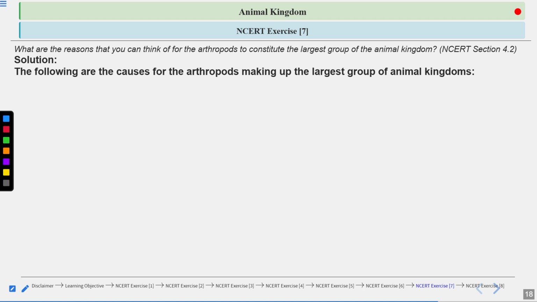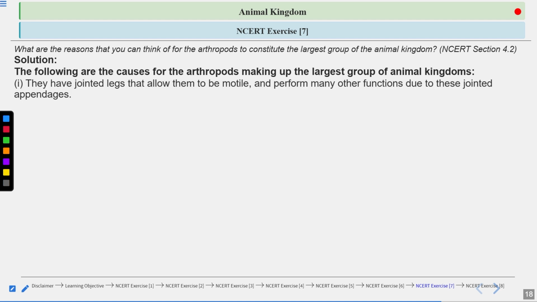The following are the causes for the arthropods making up the largest group of animal kingdom. So let us see what are the features. First, they have jointed legs that allow them to be motile. They have the jointed legs, and they perform many other functions due to these jointed appendages. The environment and the habitat in which they are living, these jointed appendages help them to live in such an environment.